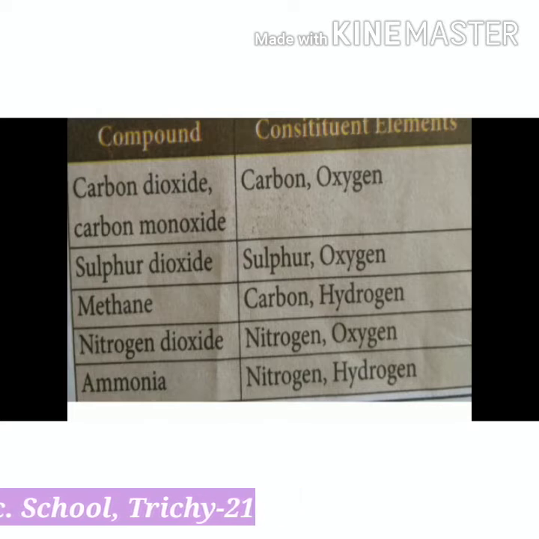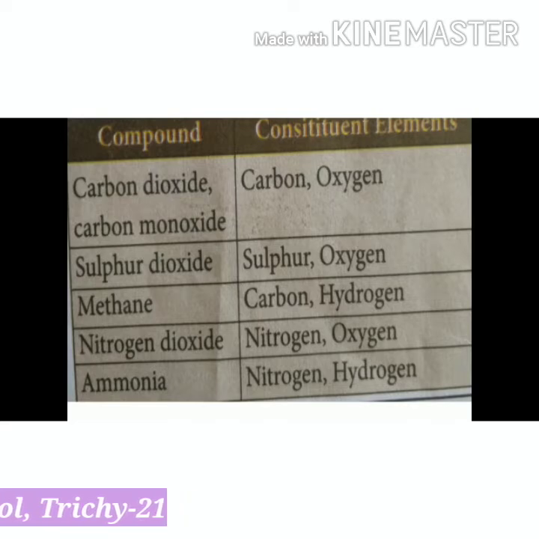Second one, sulfur dioxide. Its chemical formula is SO2. It is a major component of acid rain. It easily dissolves in water to form sulfuric acid. It contains sulfur and oxygen elements only.